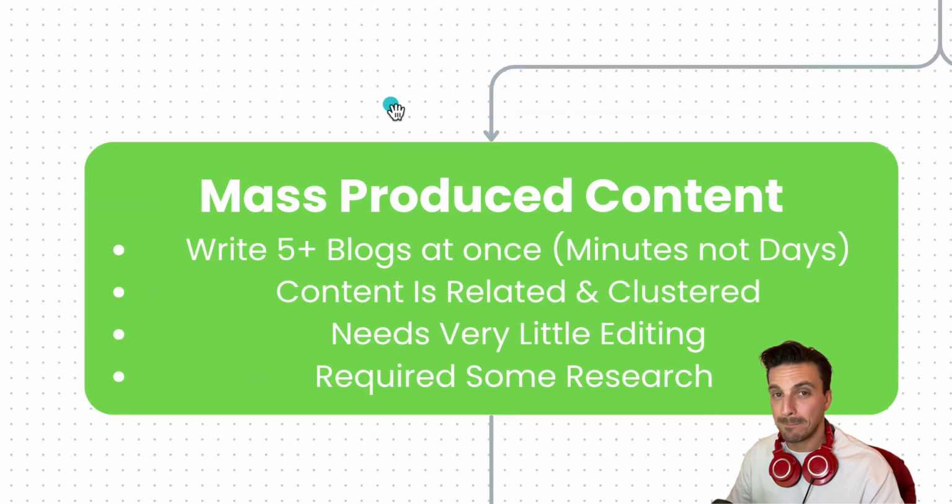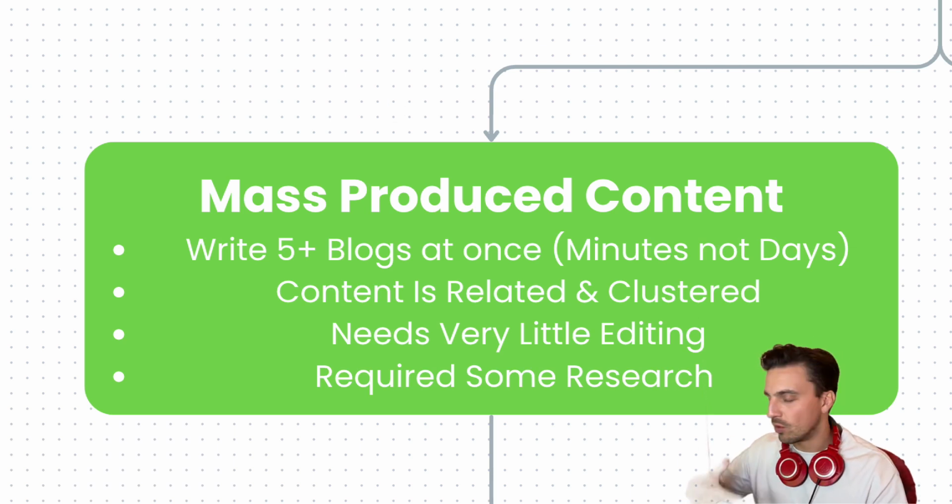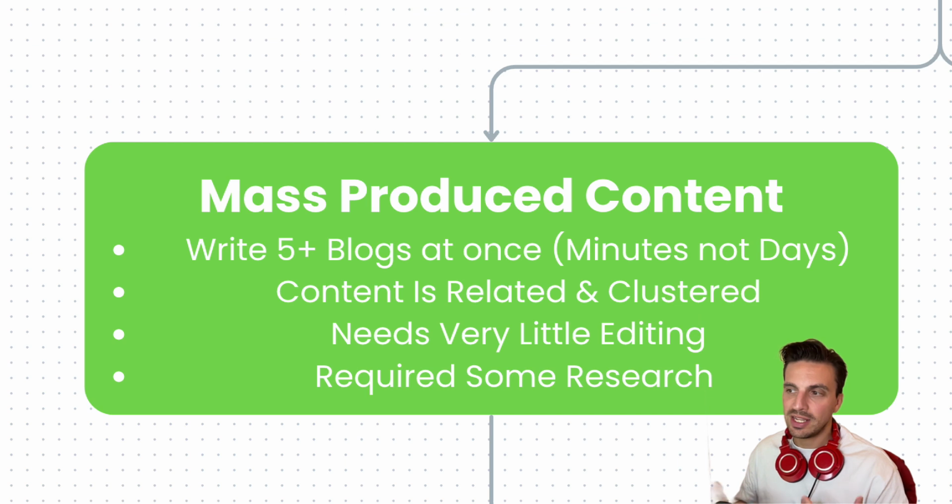What do I mean by mass-produced content? This is when you can write 5 or 20 or 30 blogs at once, meaning you take minutes, not days, to write all of this blog content. The content is all related to each other, helping the topical authority of your website going up, and it's all clustered, really meaning that it's interlinking within each other, really good for internal linking, which is really important for SEO.